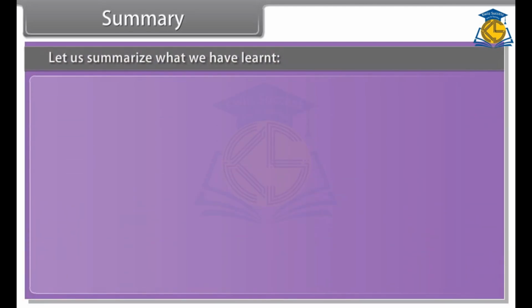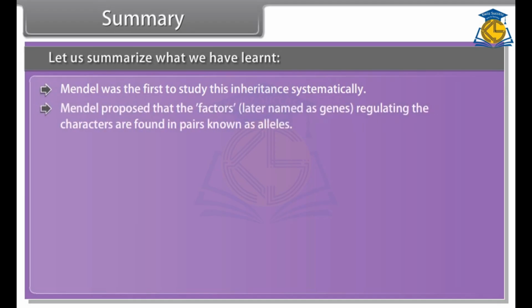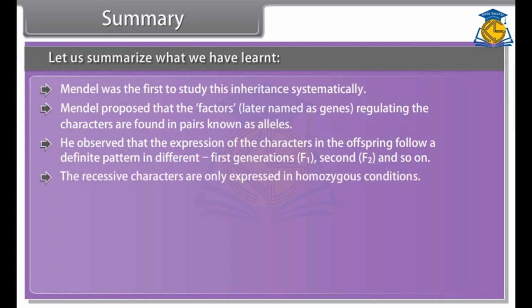Summary. Let us summarize what we have learned. Mendel was the first to study this inheritance systematically. Mendel proposed that the factors, later named as genes, regulating the characters are found in pairs known as alleles. He observed that the expression of the characters in the offspring follow a definite pattern in different generations: first, F1, second, F2, and so on. The recessive characters are only expressed in homozygous conditions.